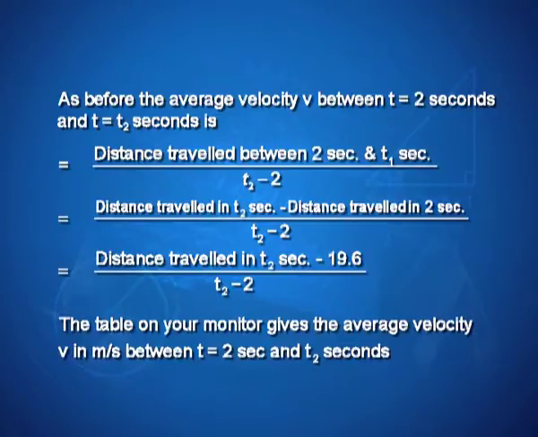The table on your monitor gives the average velocity v in meters per second between t is equal to 2 seconds and t2 seconds.